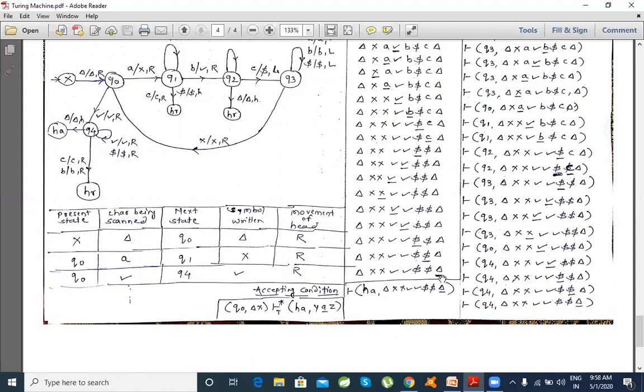What the machine now remembers is that after seeing two a's, I have found two b's and two c's, but after that I won't see a third a. So moving forward, I won't see a third b or a third c, and directly the null comes.